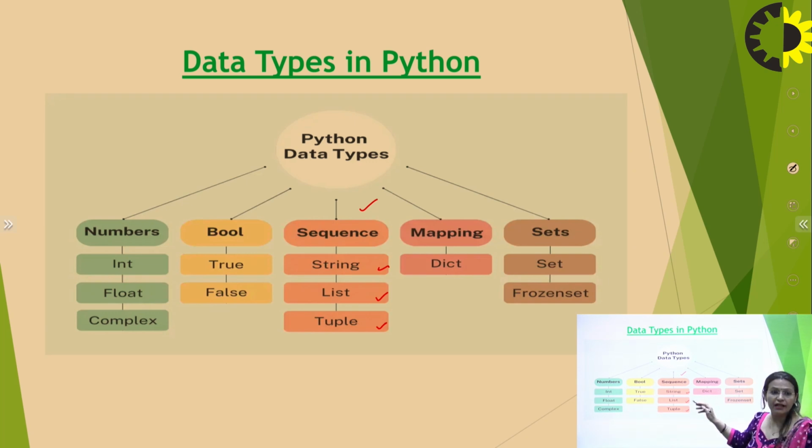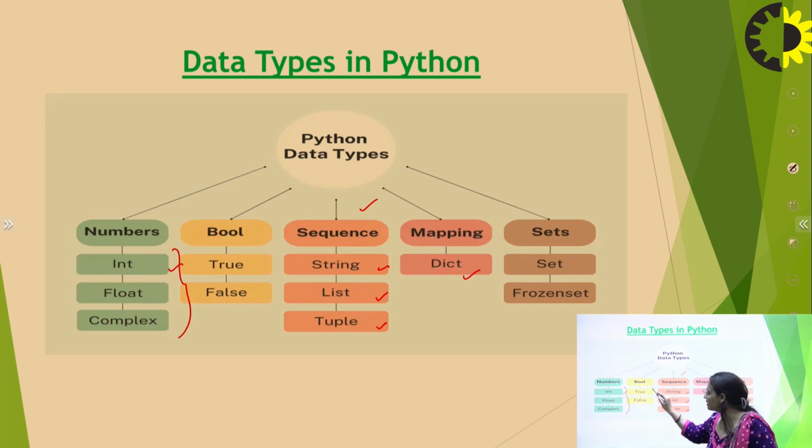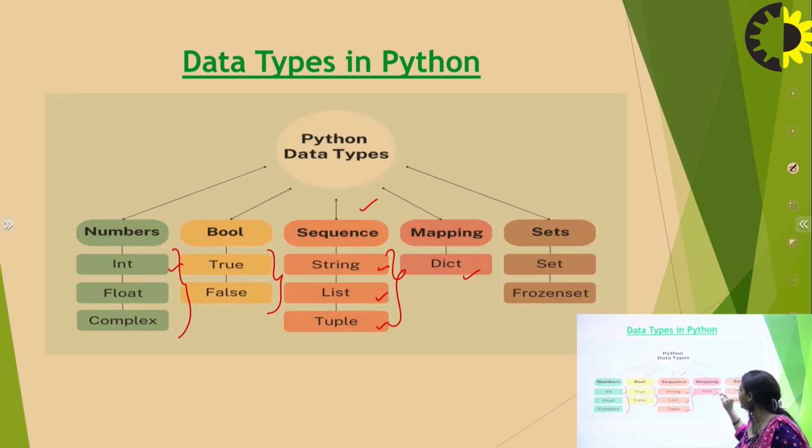Then a mapping kind of data type, which is dictionary in our course. Then the sets that we have read in discrete mathematics, sets and frozen sets. So basically the Python data types are categorized into these names. You will not get numbers and bool as Python library data types, but you will find these names in the Python library as data types as well.